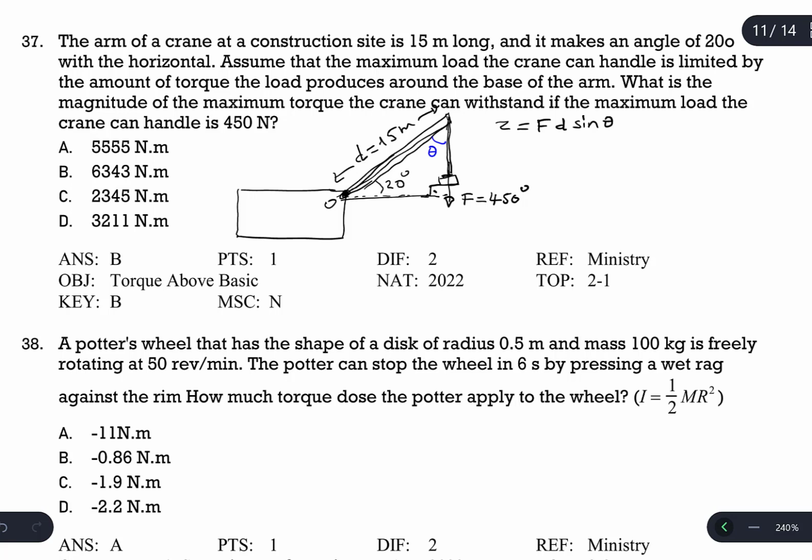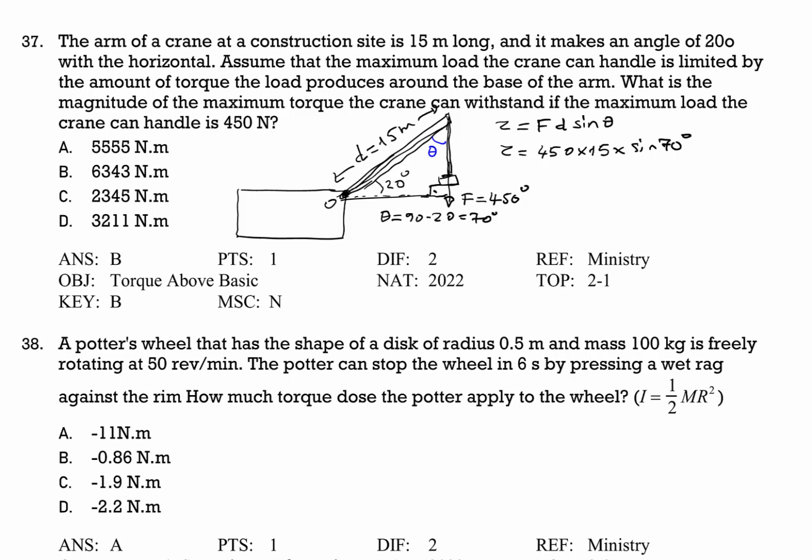This is a right angle triangle. In a right angle triangle, 20 plus theta must be equal to 90 degrees. So theta is going to be 90 minus 20, which is 70 degrees. Then insert into the given equation: F is 450, distance is 15, sine of 70. So let's use the calculator for this.